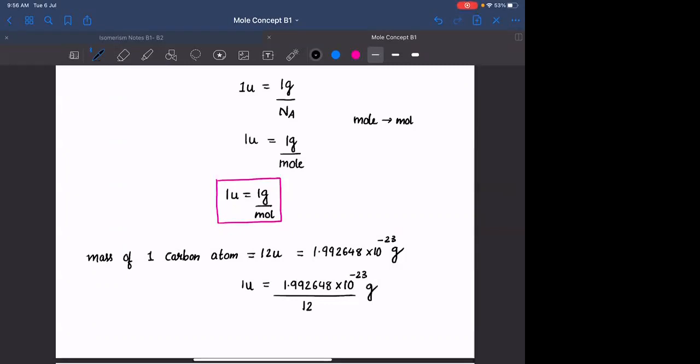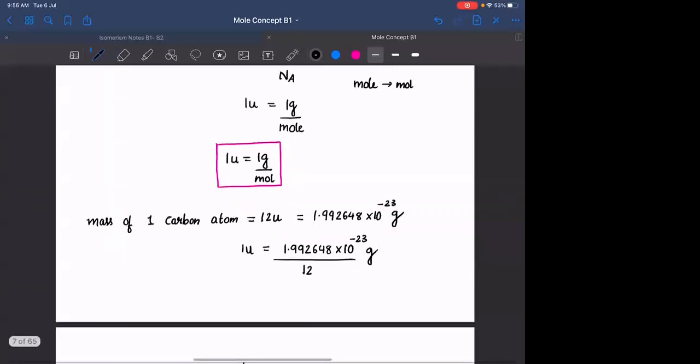Can I do this? Yes, sir. If I multiply this by 10 and divide it by 10, now 1.99 into 10 is 19.9, divided by 12.